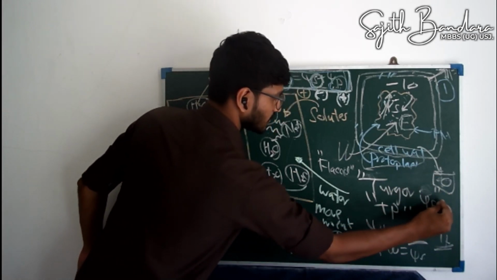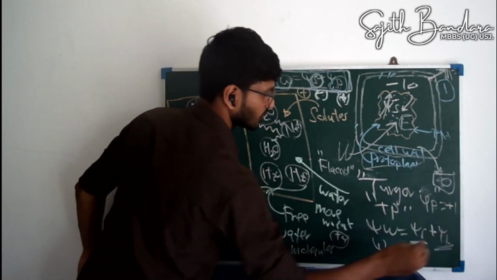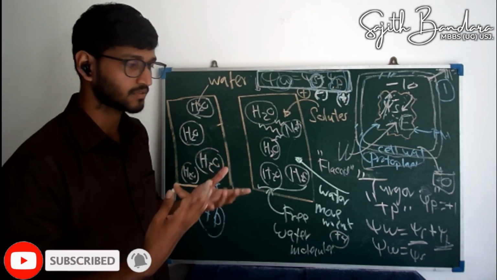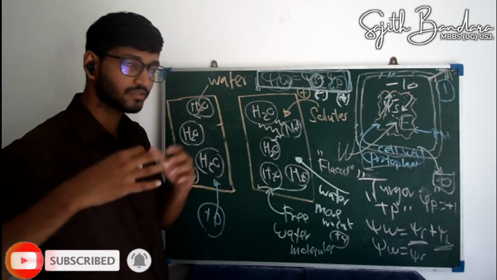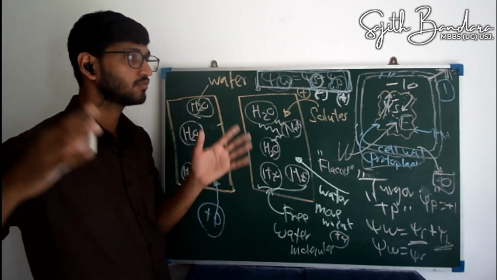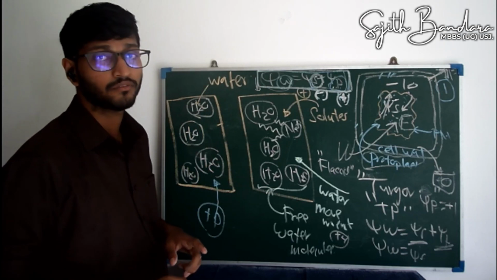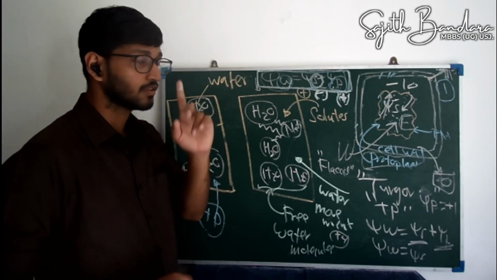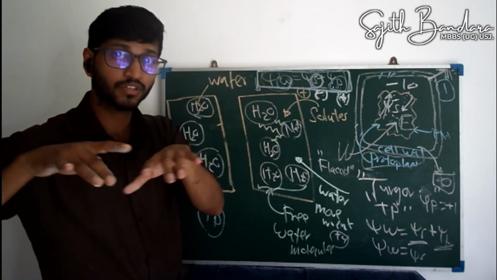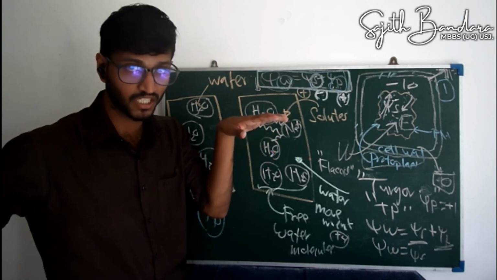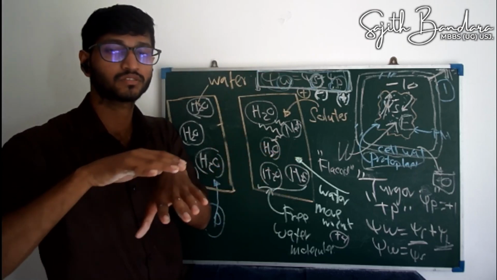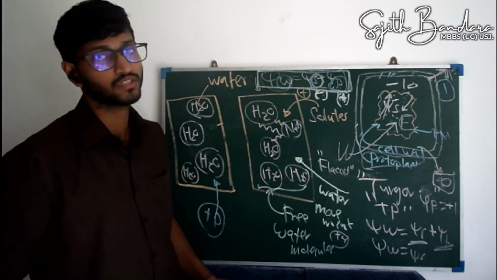So here now the psi p becomes positive. Imagine now the psi p becomes positive 1. More water comes. Psi p becomes positive 2 because it expands more. Psi p becomes positive 3. It expands more and more. And ultimately, where will it stop? Remember, the water movement will stop ultimately when the water potentials of the two compartments are equal. Only when the water potentials between the two compartments are equal is the water flow stopped.